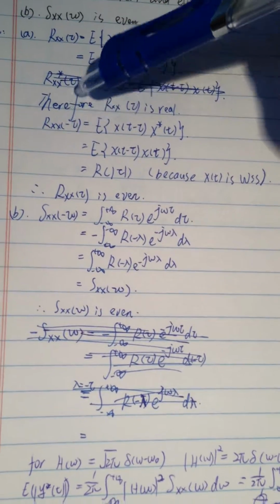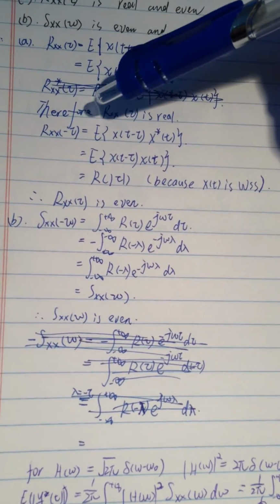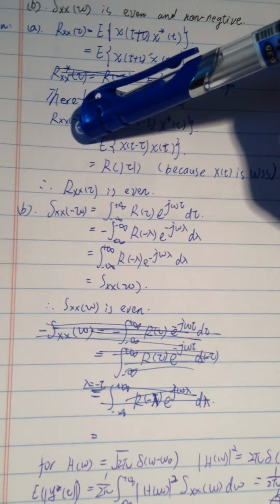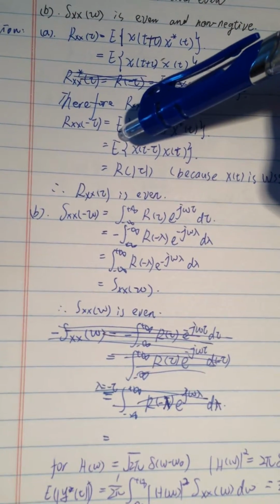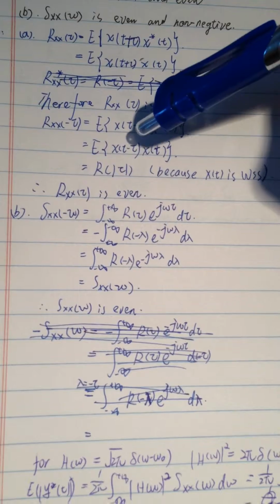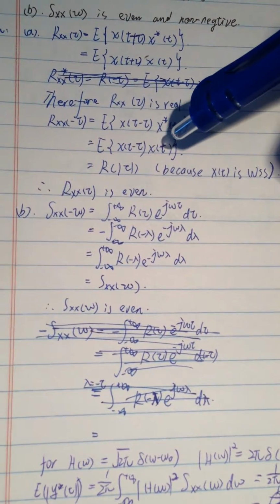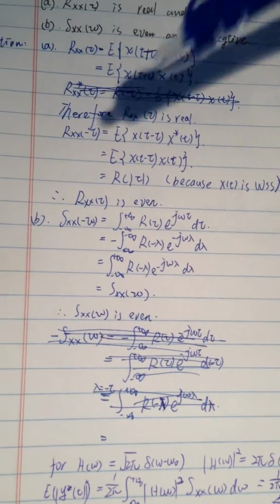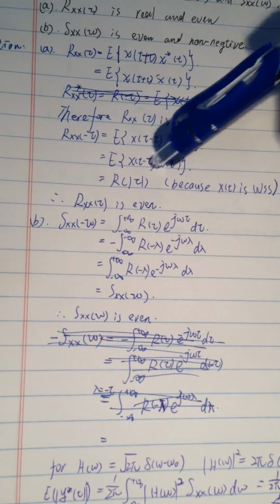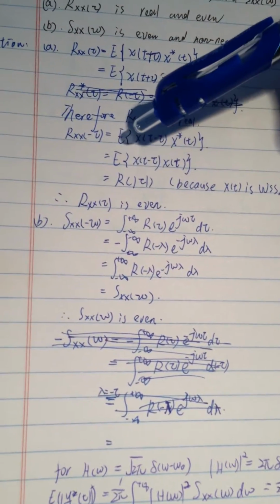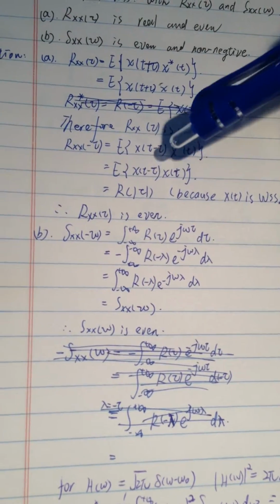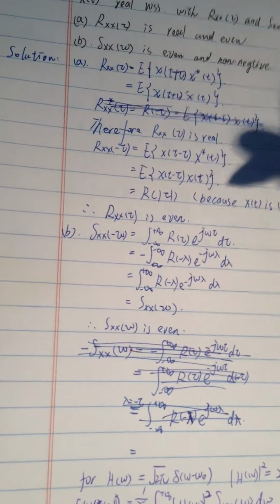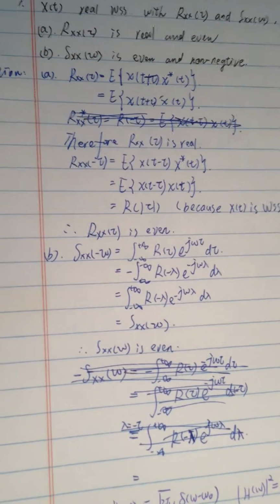So we can write Rxx of minus tau, and this is also real. We can write it as E[X(t - tau) X(t)], and because X(t) is a WSS process, it depends only on the time interval, so it is R(tau). They are the same, so we can see that it is even.